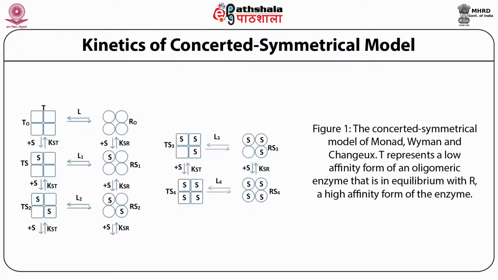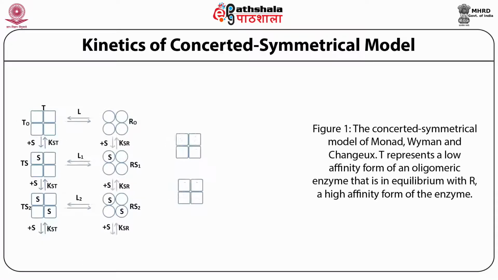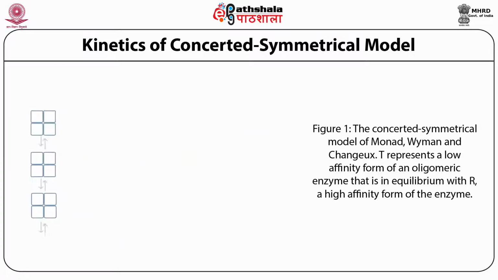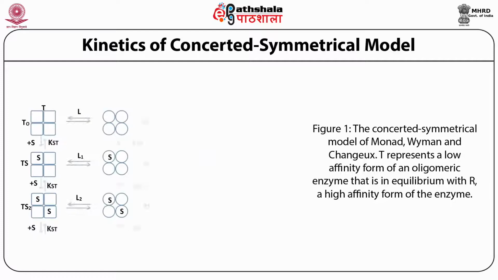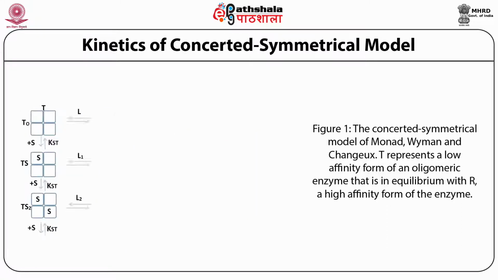The binding of substrate to the T state or to the R state has dissociation constants Kst and Ksr respectively. At any point of time, the conversion of T state into R state is denoted by L, that is the equilibrium constant.